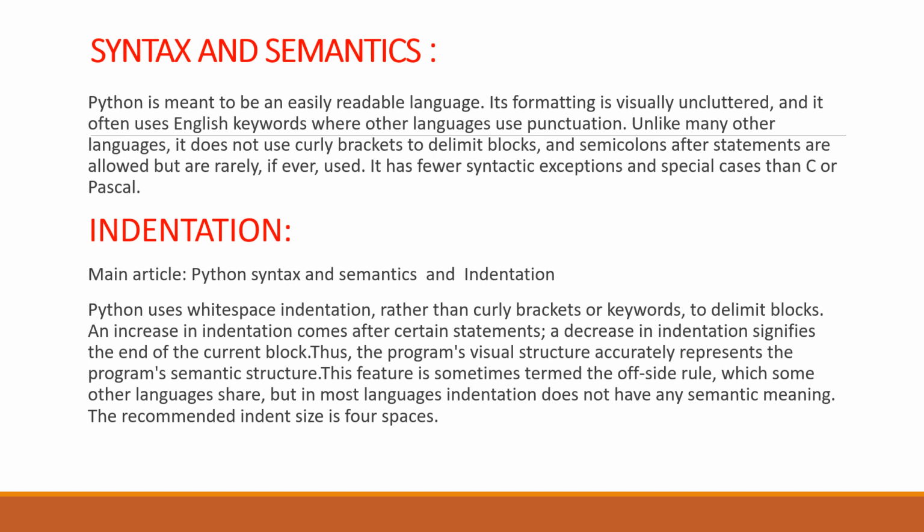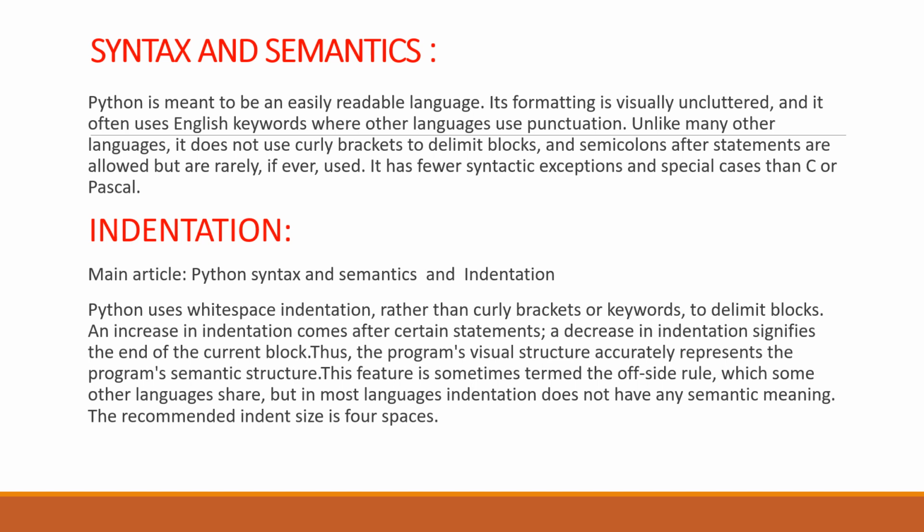Next, we talk about indentation. Main article: Python syntax and semantics and indentation. Python uses whitespace indentation rather than brackets or keywords to delimit blocks. An increase in indentation comes after certain statements. A decrease in indentation signifies the end of the current block.